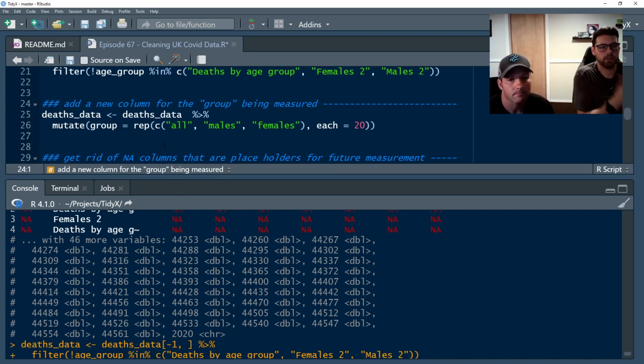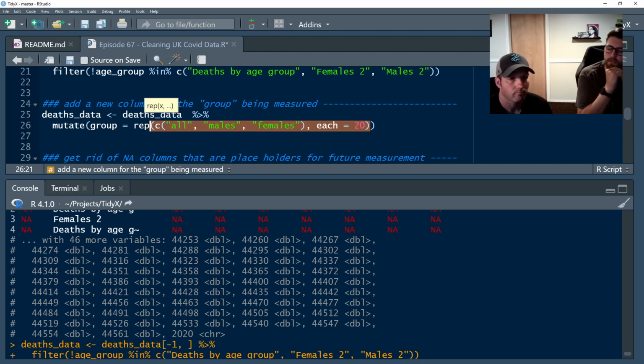So we removed the group information, but because it was kind of like a header, we want to add that back into the group column, and we know that there are 20 entries for each of the age groups. So we're going to take our deaths data again, and we're going to mutate the group column, and we're going to add in all, males and females, and we're going to use this rep function. Patrick, what does rep do?